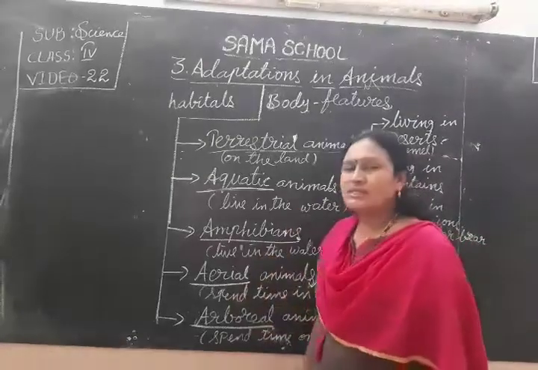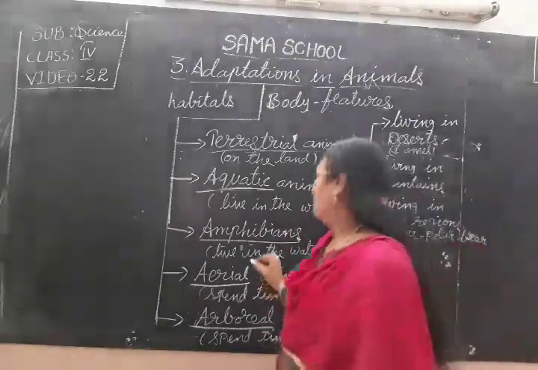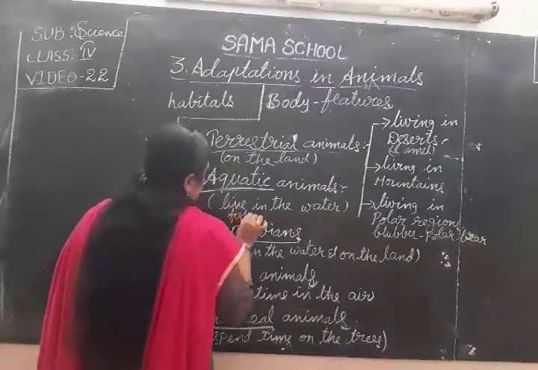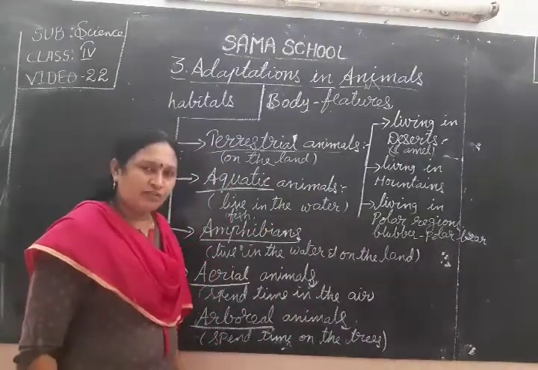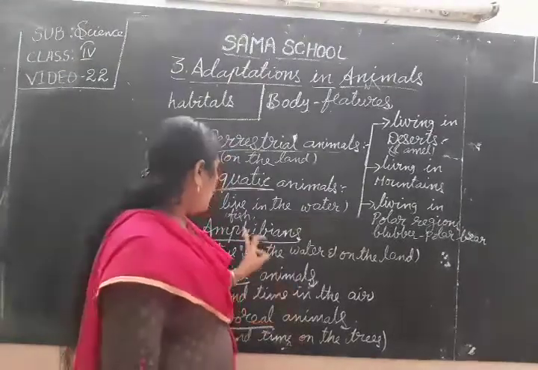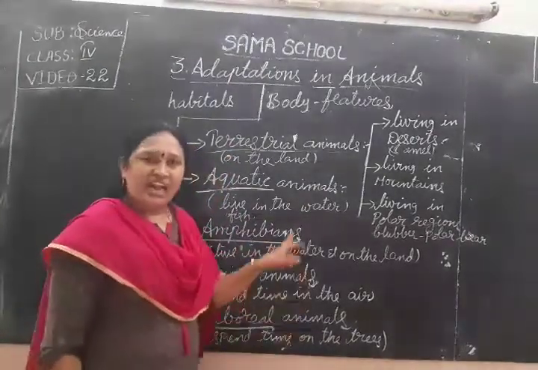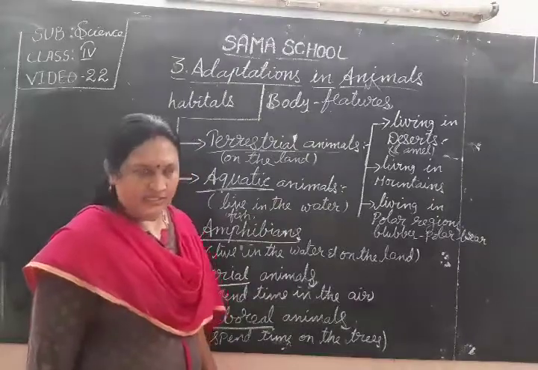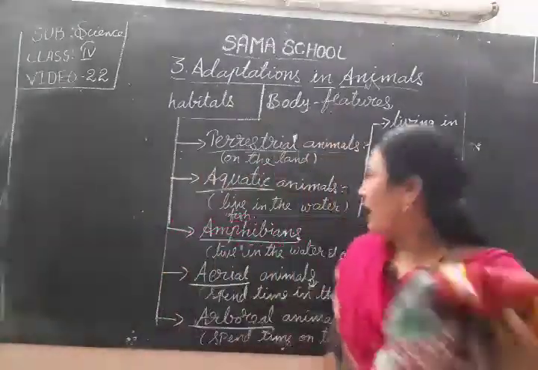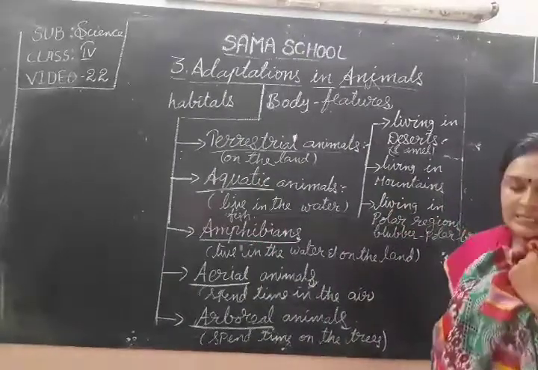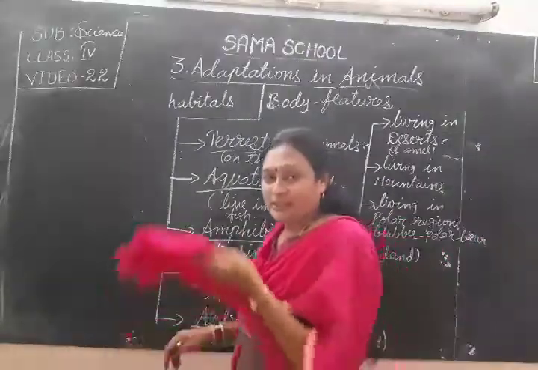What are the examples of aquatic animals? Yes, fish, crab, prawns, starfish, dolphin, whales. All those are aquatic animals. So, what are the special body features of these aquatic animals to live in the water?